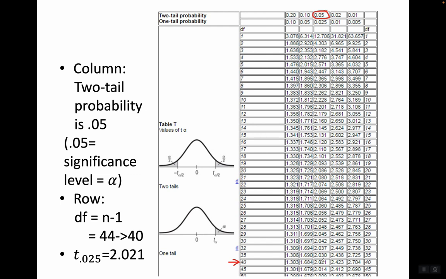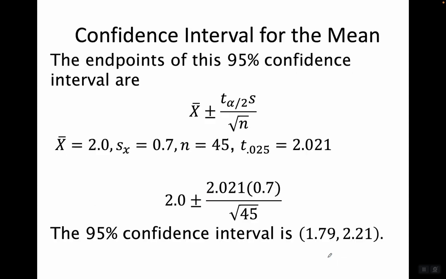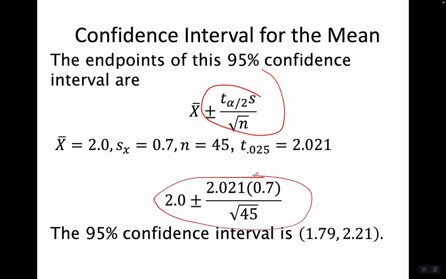So it looks like t sub 0.025 is going to be 2.021. That's what we end up with. So we plug that into the formula. X bar plus or minus t sub alpha over 2 times s over square root n. X bar is 2, s, our sample standard deviation, is 0.7, n is 45, t sub 0.025 is 2.021. Plug everything into this formula, and we find that the 95% confidence interval is 1.79 to 2.21.